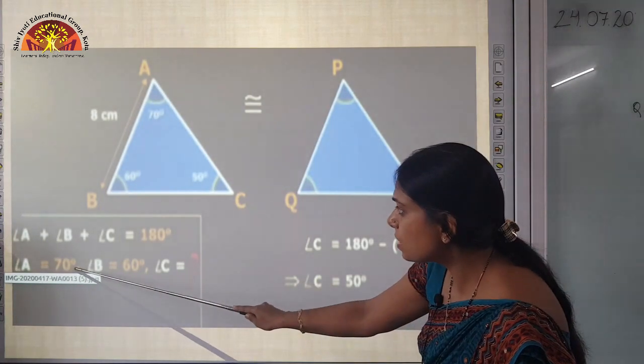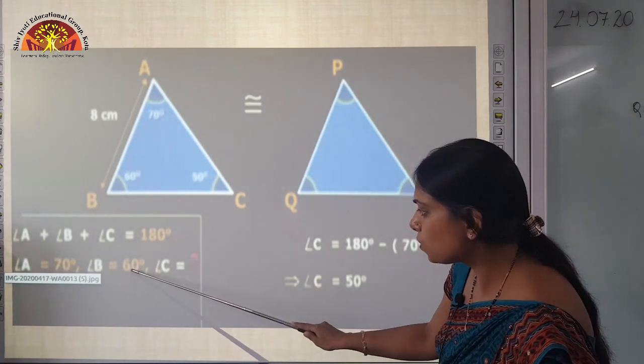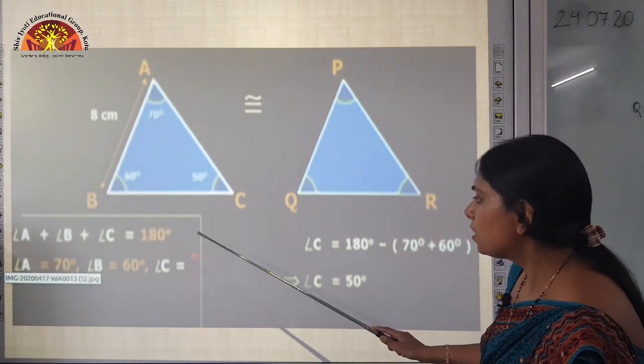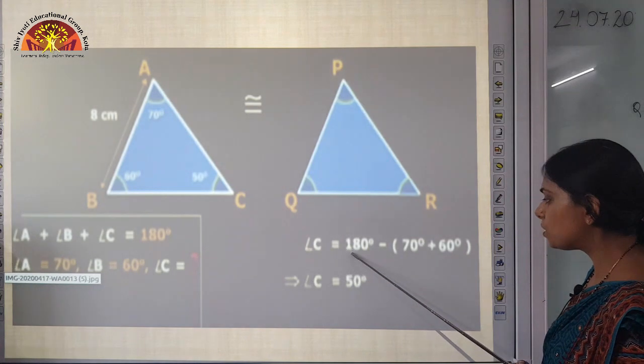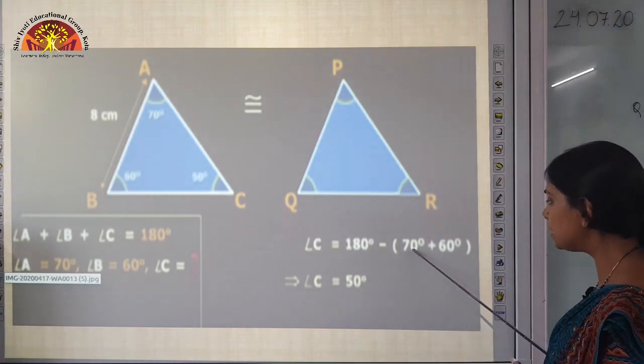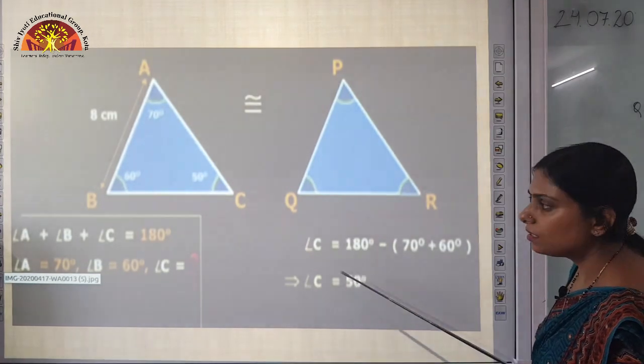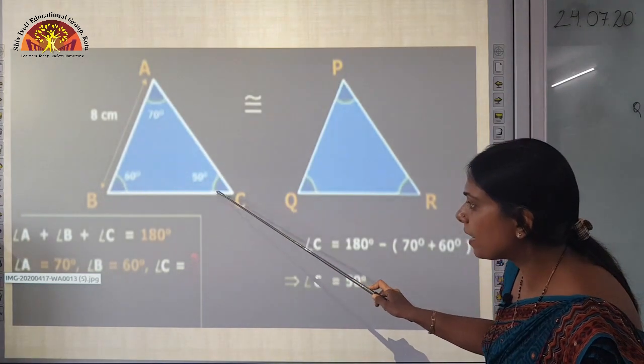Angle A is equal to 70 degrees, angle B is equal to 60 degrees, and the measure of angle C is what you have to determine over here. So angle C is equal to 180 degrees minus (70 degrees plus 60 degrees). So angle C is equal to 50 degrees. Now we have got the measure of angle C.